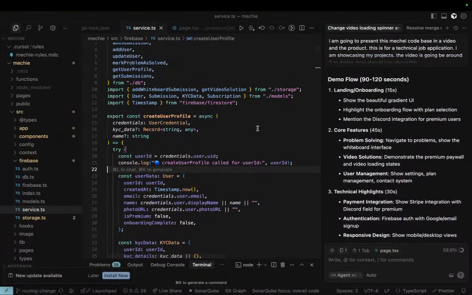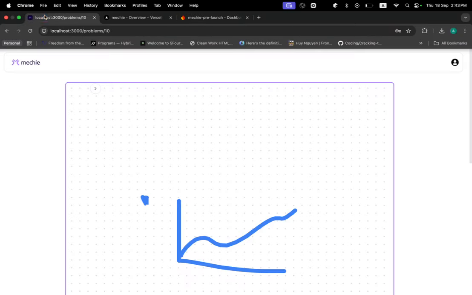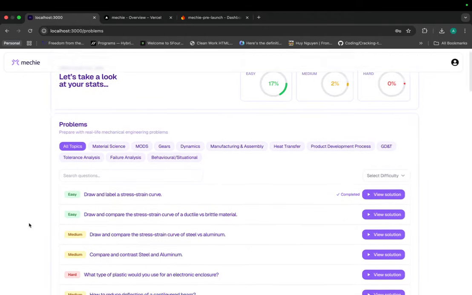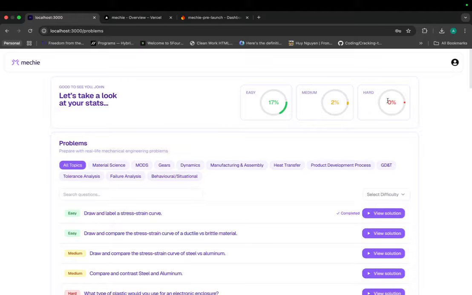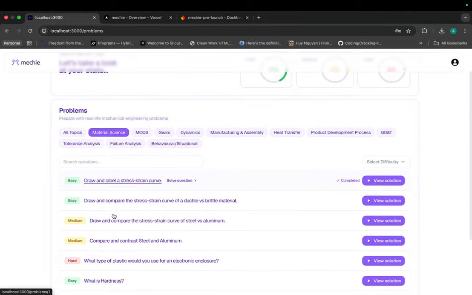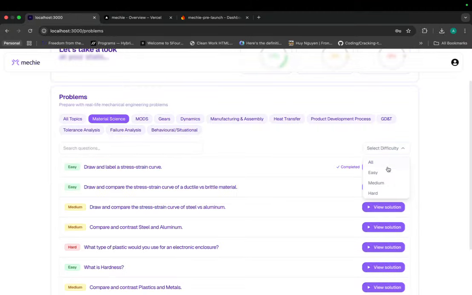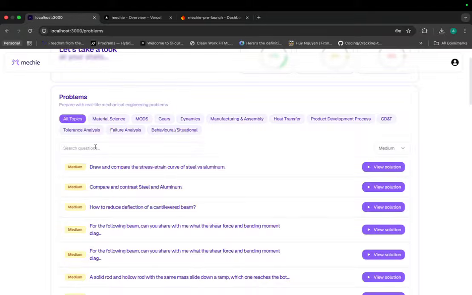So here is the product. This is the code base. If I just run it, okay, it's running. So this is the home page. This is a very clean UI where you can see the hard, easy, medium questions that you've done, and you can also filter them by the topics that you want to do, and also by difficulty. You can also search the questions.